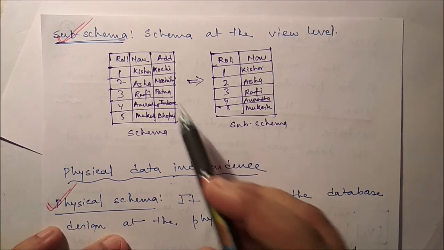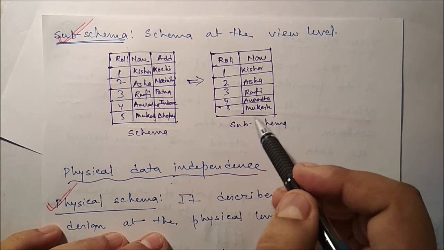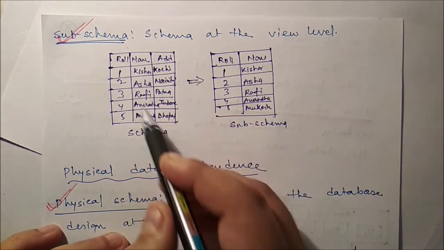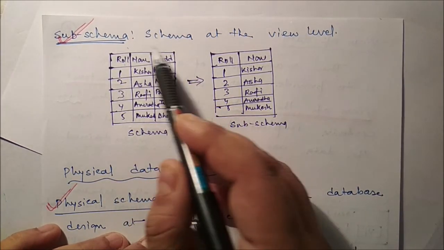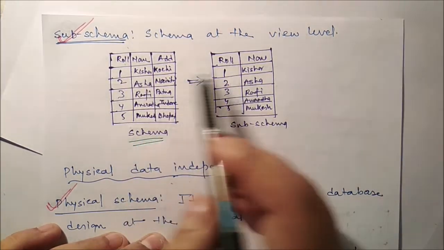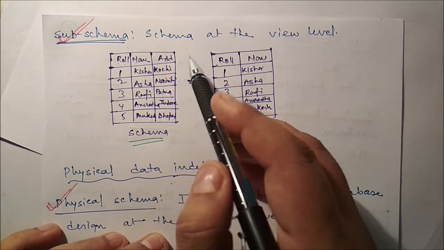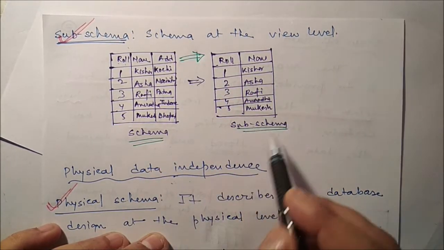One concept is there that is called subschema. Now schema at the view level, that is called subschema. Now suppose here one table is there, student table, where roll number, name, address is there. So this whole structure is called schema, but we need only these two pieces of information, roll number, name. So we define a view for that, and that particular view is called subschema.